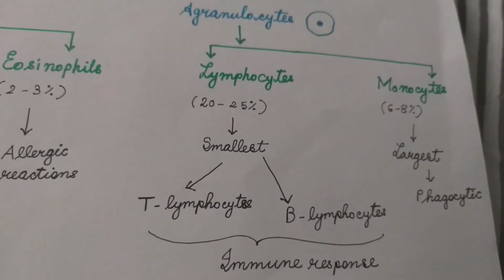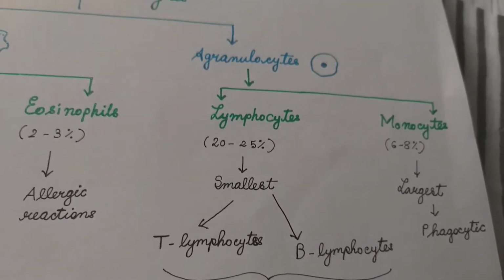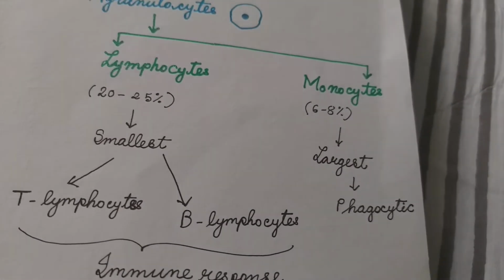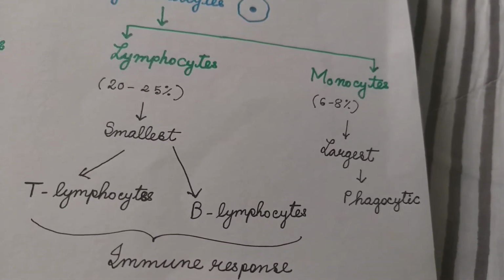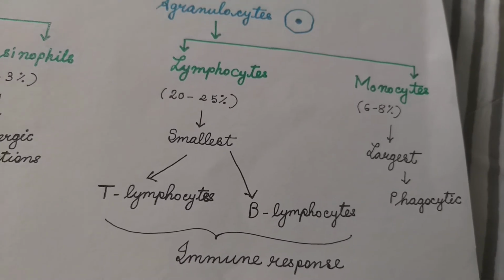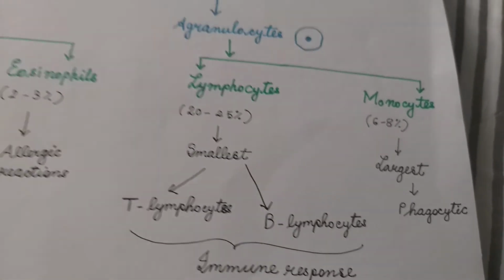The lymphocytes, one of the agranulocytes, are the smallest in size. Monocytes are the largest WBC in the human body.